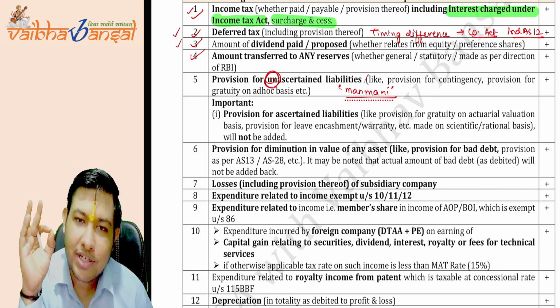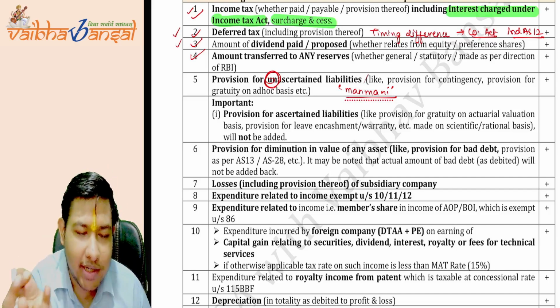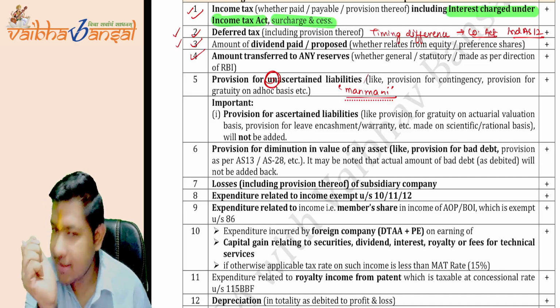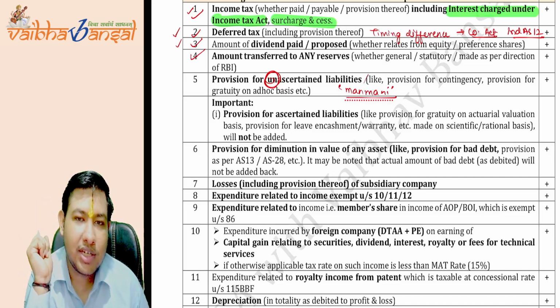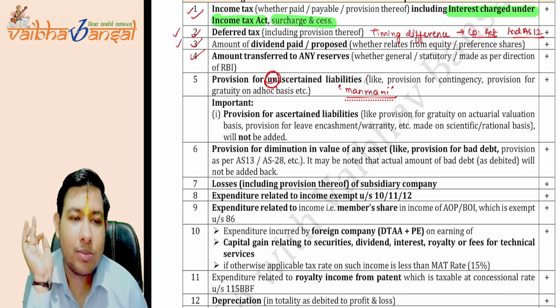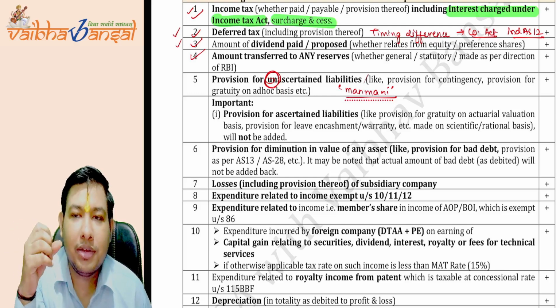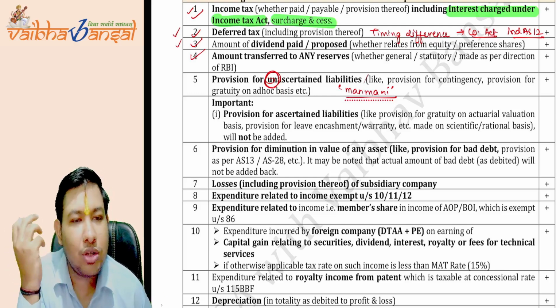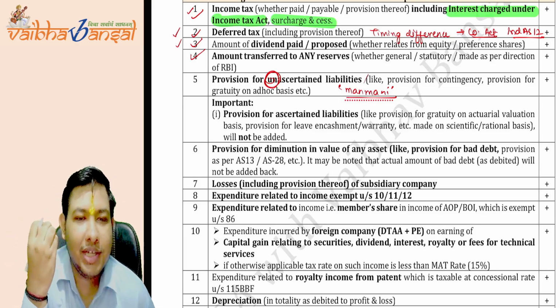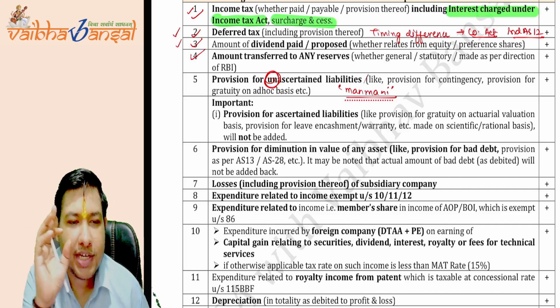So any provision for the unascertained liability is money which is not known to the company as well. They are just made on an ad hoc basis. What is the ad hoc basis like? They made the provision for contingency or the provision for the gratuity on an ad hoc basis. They did not do any type of calculation.